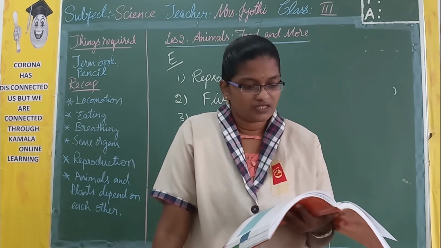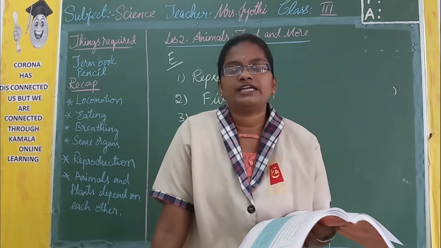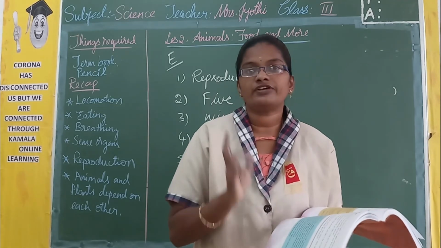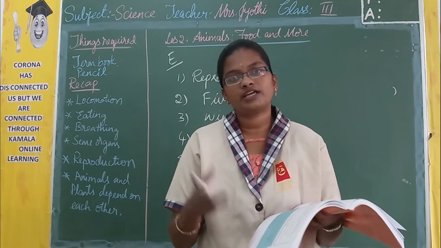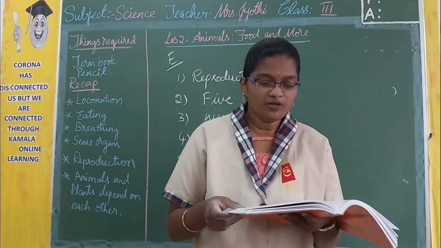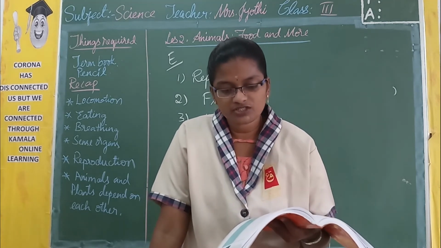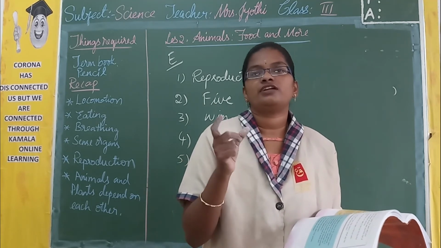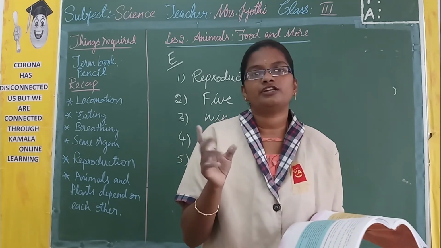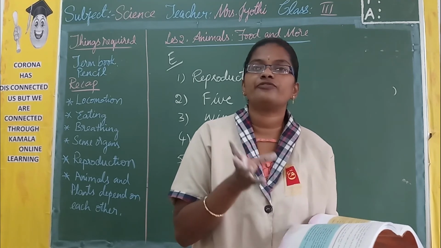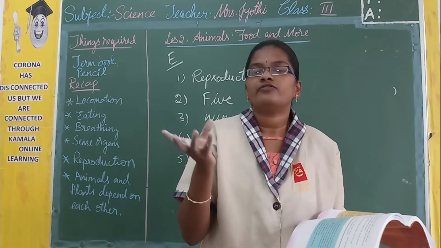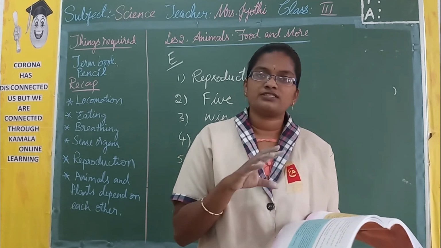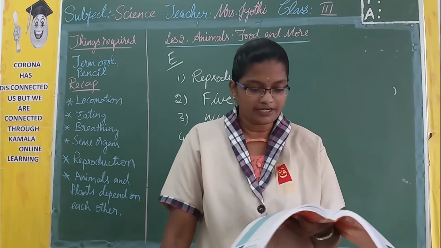If you go to a zoo, then you are going to see all different kinds of things. Now here there are 3 questions and I will read them out, you write the answers in your homework book. Name the most interesting animal you saw in the zoo for the first time and mention its features. So take any one interesting animal and write about it briefly. What kind of animal it is, how it looks, what its food habits are, whether it walks or flies, how it gives birth, different features you have to write.